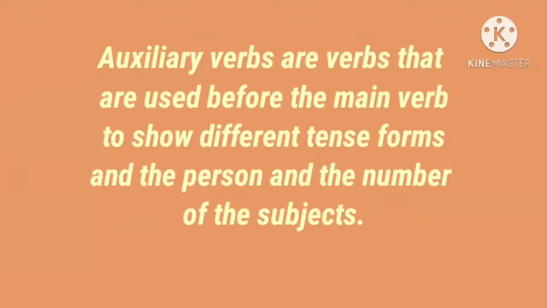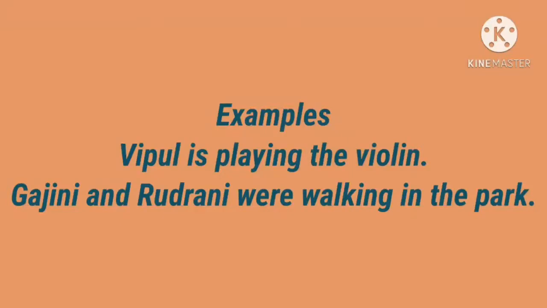Look at the following examples. Vipul is playing the violin. Okay, here which is the main verb? Play. Okay, auxiliary verb is, because auxiliary verbs are used before the main verb. Then to show different tense form. How do we find the tense in this sentence? Look at the sentence. Is is used here. So we use is for the present tense.